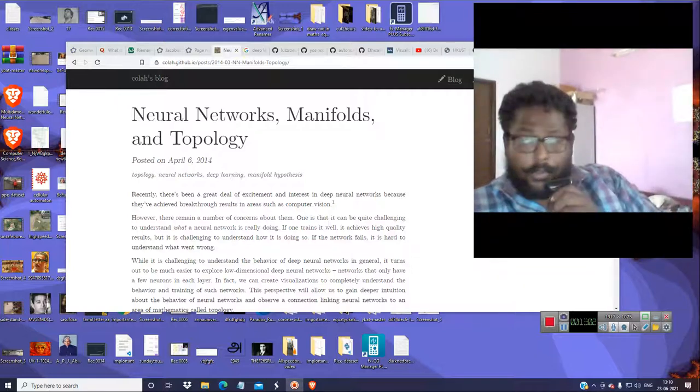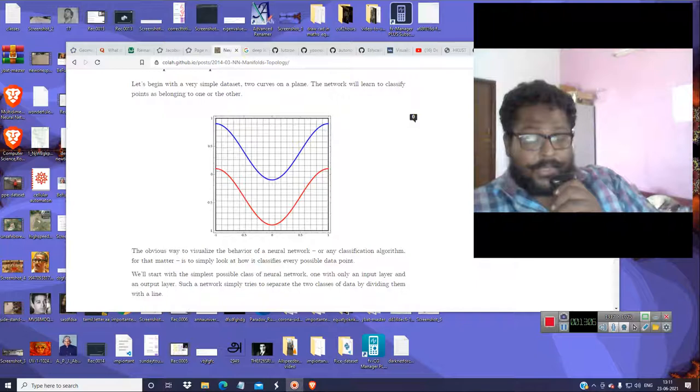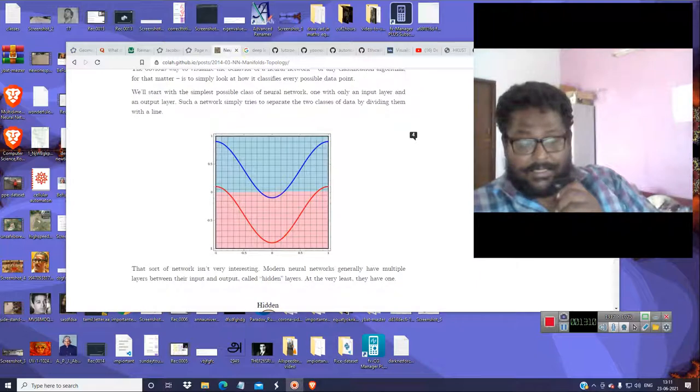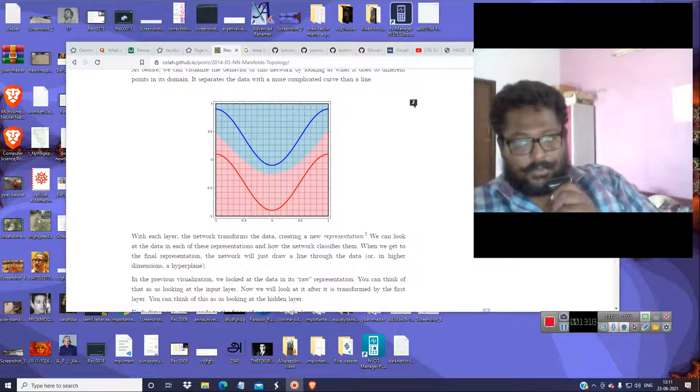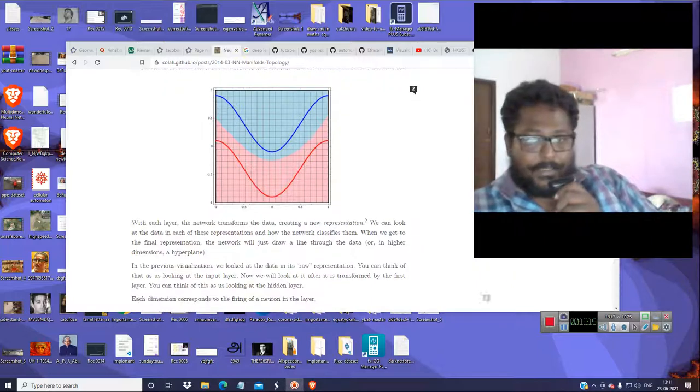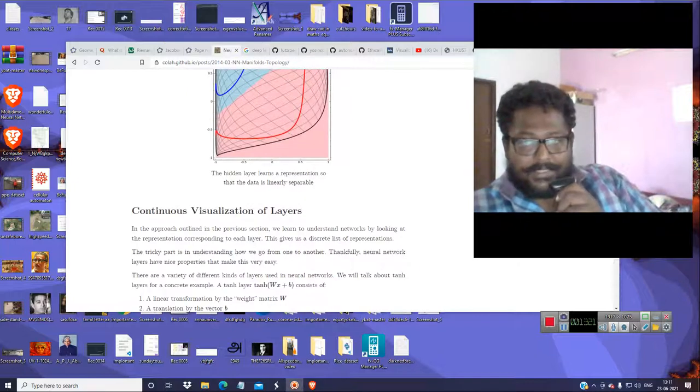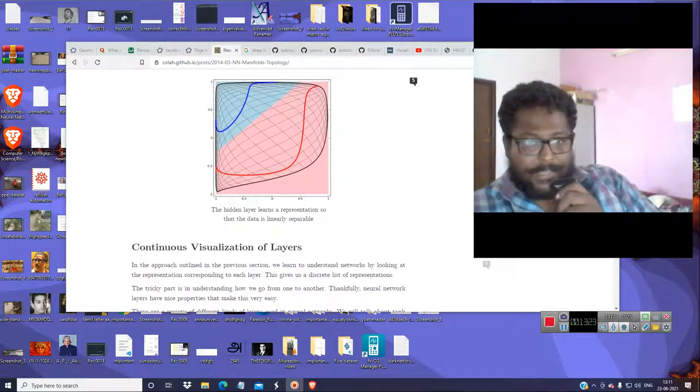Now let me tell you about the topological and advanced side. You have two curves and you want to separate them into different classified objects. So you train the neural network and it separates the two.